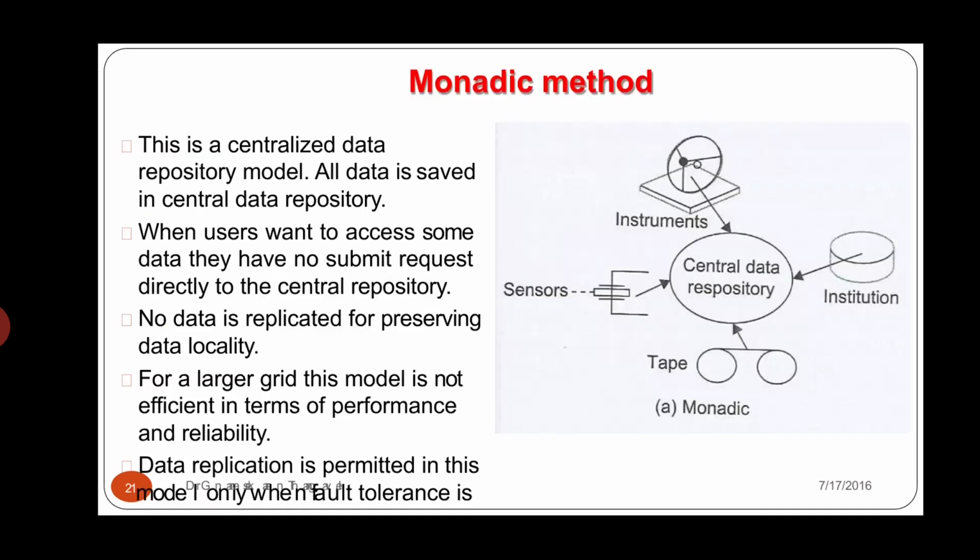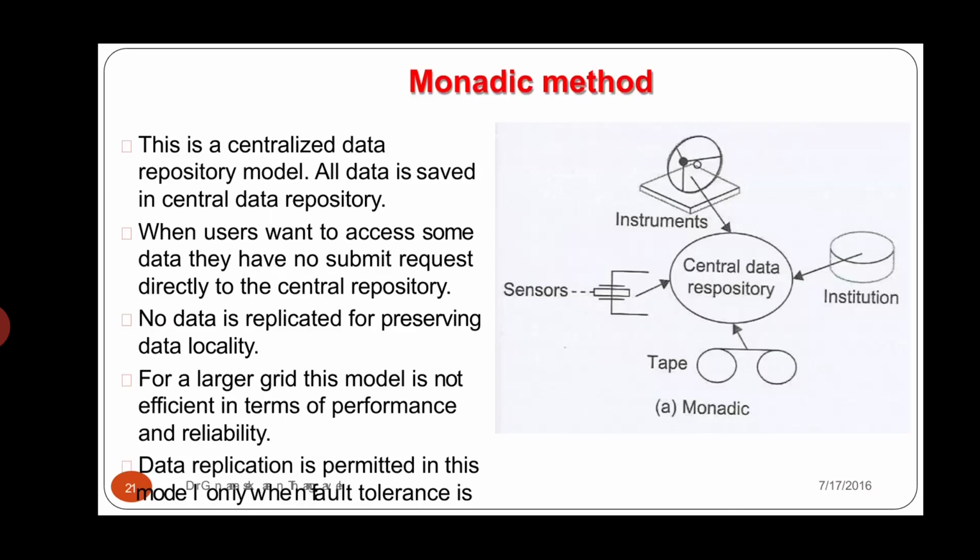First of all, we have to see the monadic model. The name itself, mono, in the sense single, in the sense centralized data. It should be under a single authority. What does the monadic model say? Listen carefully.